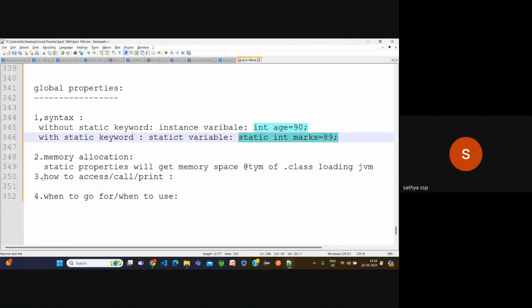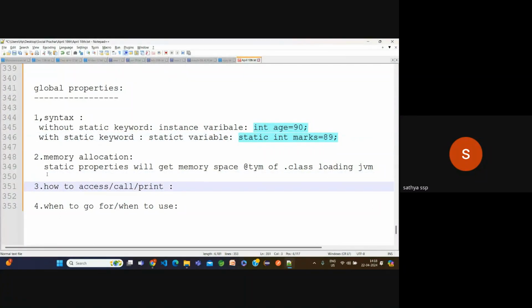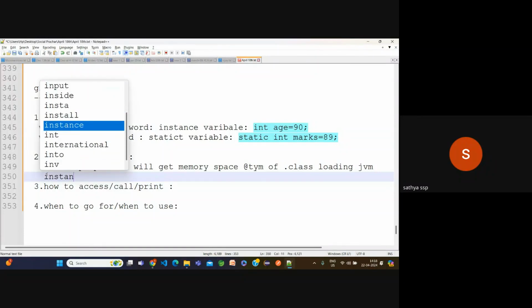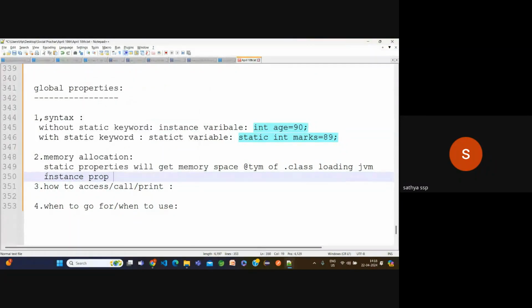Instance properties will get memory space at the time of object creation. Object creation is a separate thing, I'm going to explain it, no issues.